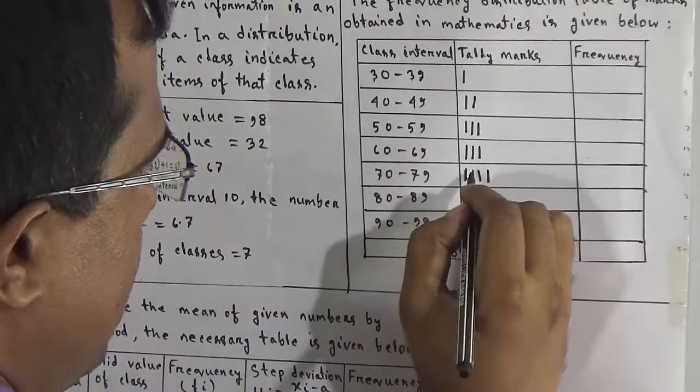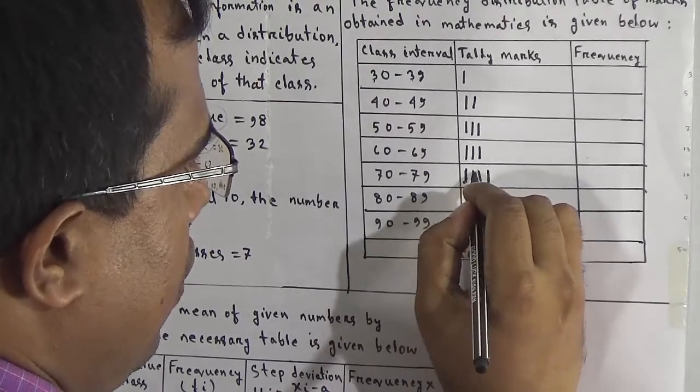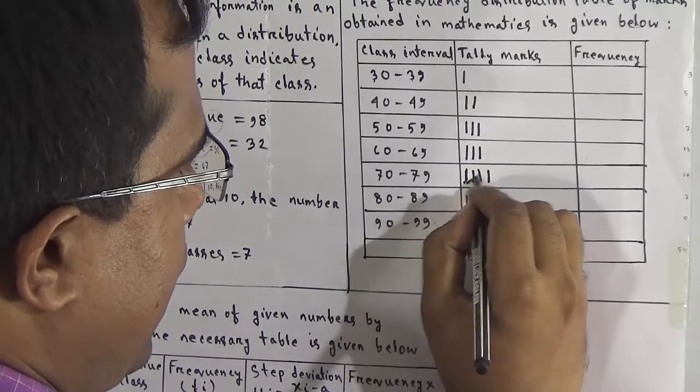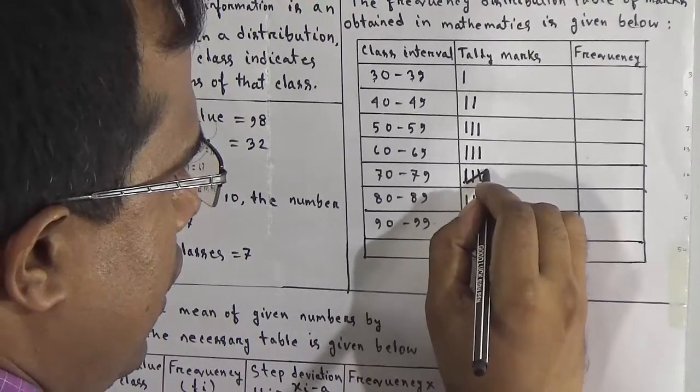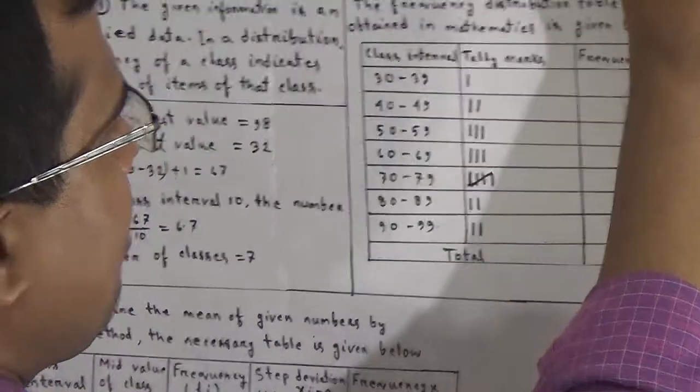We have to put 75 here, so we will cut it here. Already 4 lines exist, so we will cut it, and we will denote 5 by this symbol, 75.